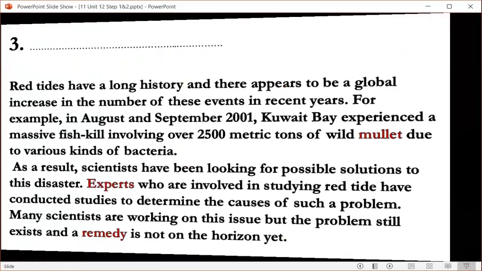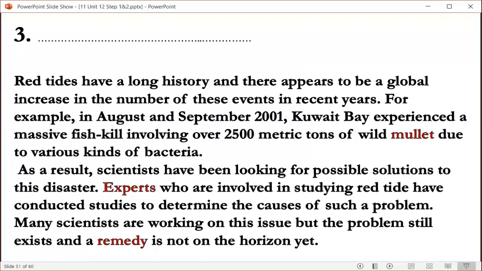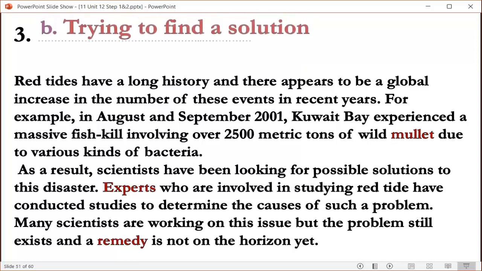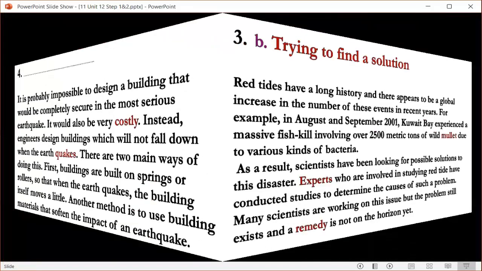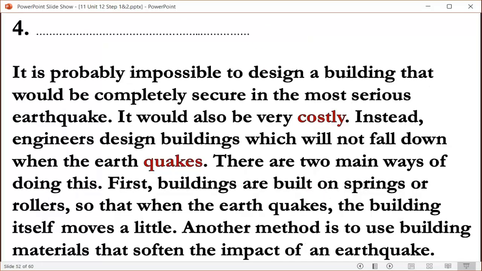Yeah. Red tides, the third paragraph. Red tides have a long history and there appears to be a global increase in the number of these events in recent years. Which one can we choose? Yes, trying to find a solution. Scientists are trying to find a solution for these things or for this bacteria. It is probably impossible. Paragraph 4.